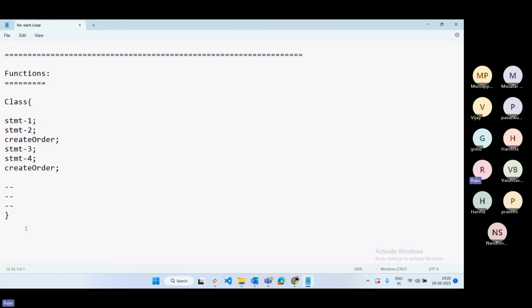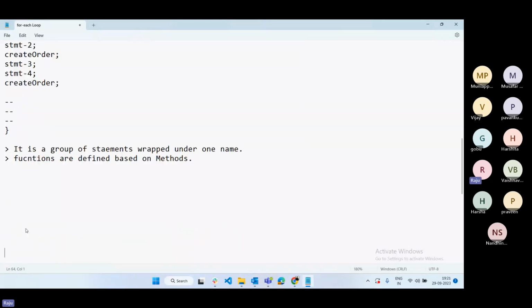Simply, a function is nothing but a group of statements wrapped under one name. Okay, one name. And functions are also defined based on methods.